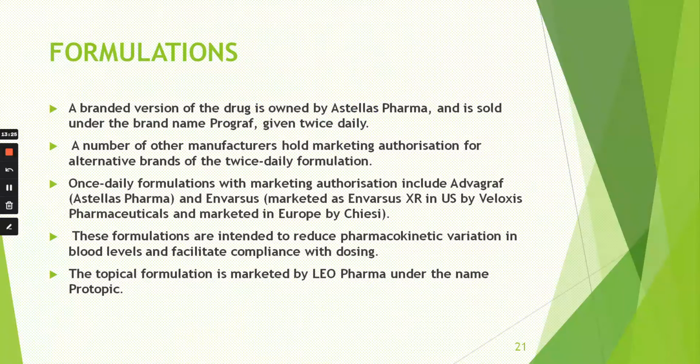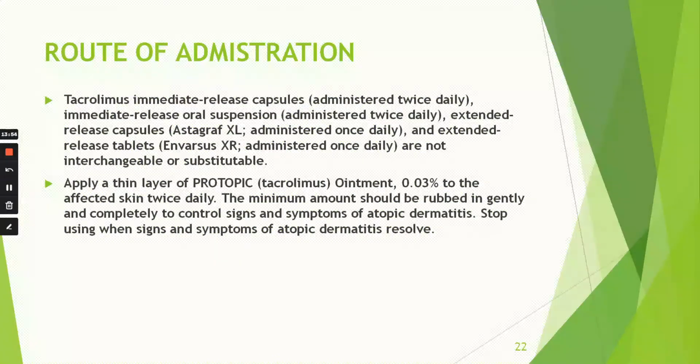Now, as already told, there are 4 formulations. What are they? They are cream, ointment, capsules, and suspension. A brand version of the drug is owned by Astellas Pharma and is sold under the brand name Prograf, given twice daily. I've already inserted the image of these formulations and a table that will explain the formulations in a better way. Now, the route of administration. Tacrolimus immediate release capsules, oral suspension, extended release capsules, and extended release tablets are non-interchangeable and non-substitutable.